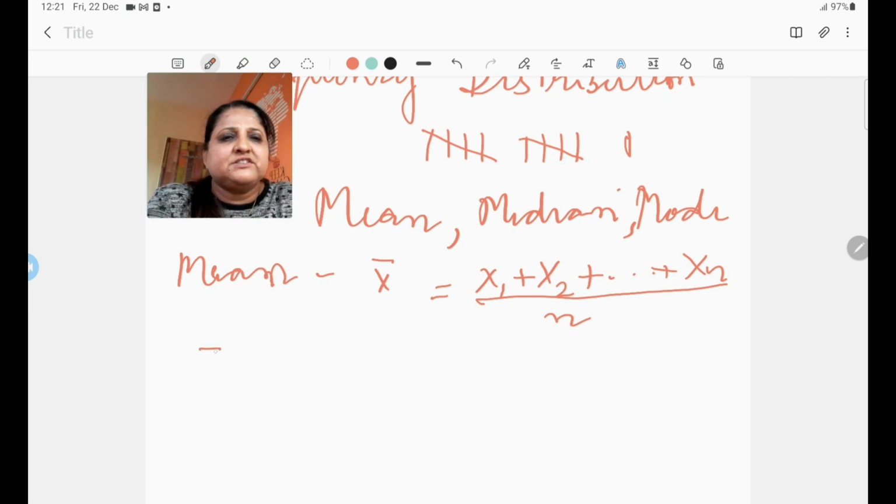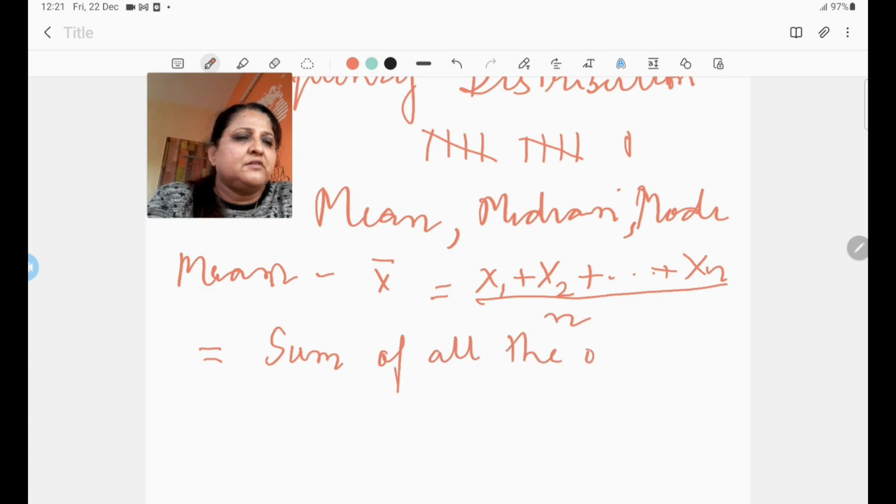So the formula for calculating mean is sum of all the observations divided by the total number of observations.